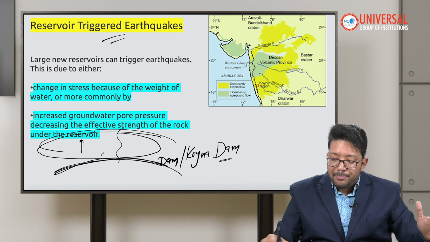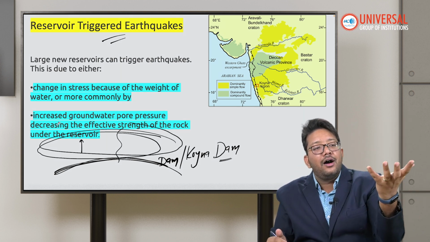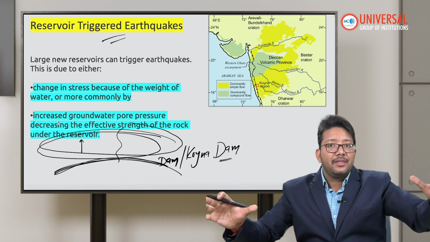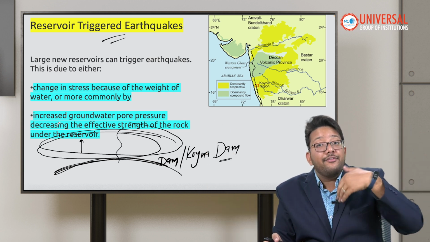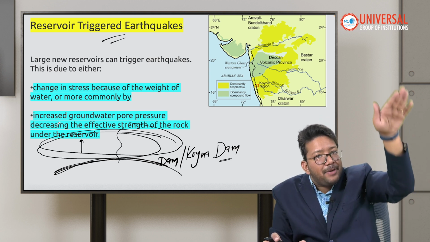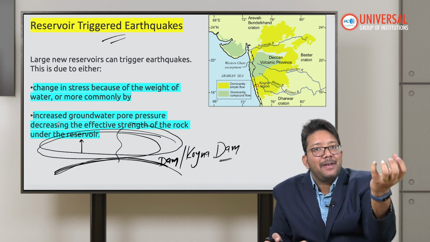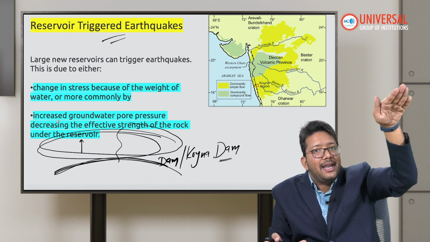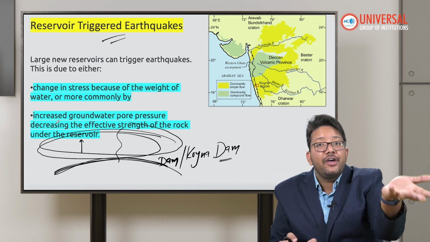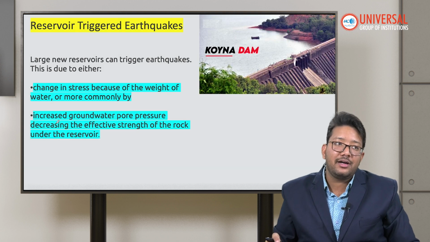Don't you think this reservoir will have a lot of weight? A lot of water is there that was not supposed to be there. We are the people responsible for that water, and that water will put pressure on the land. Now you know our plate tectonics. Because of that water, our tectonic plates may move and can result in an earthquake. So that was related to the Koyna Dam earthquake.